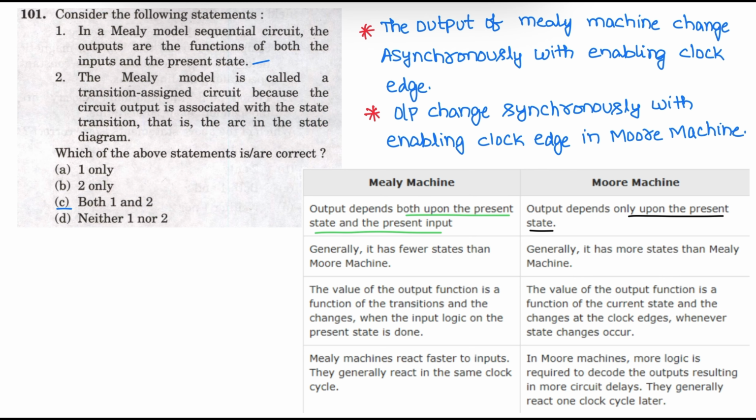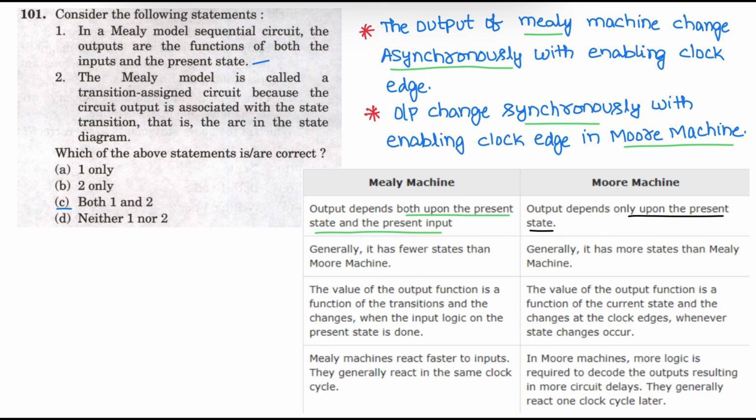Statement 2. The Mealy model is called a transition assigned circuit because the circuit output is associated with the state transition, that is the arc in the state diagram. Statement 2 is also correct. The output of a Mealy machine changes asynchronously with the enabling clock edge. Output changes synchronously with the enabling clock edge in the case of a Moore machine. In a Moore machine, the change is synchronous. In a Mealy machine, the change is asynchronous.